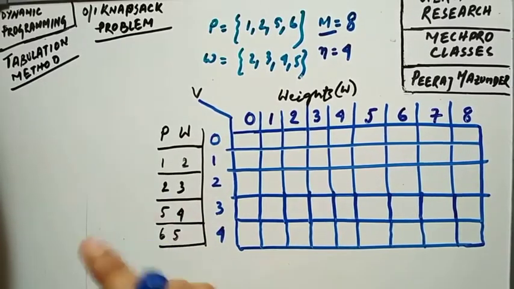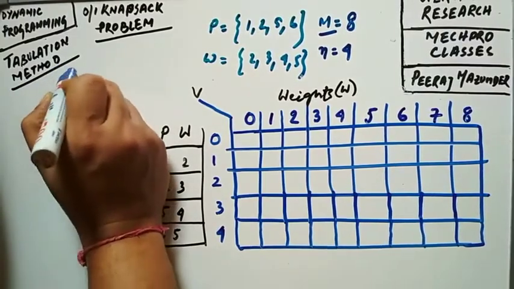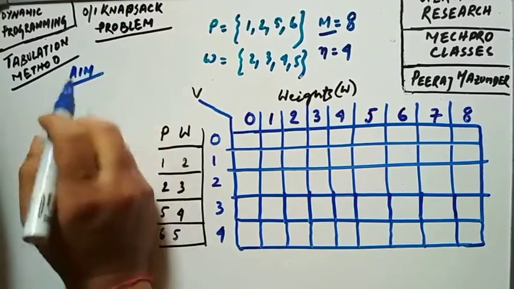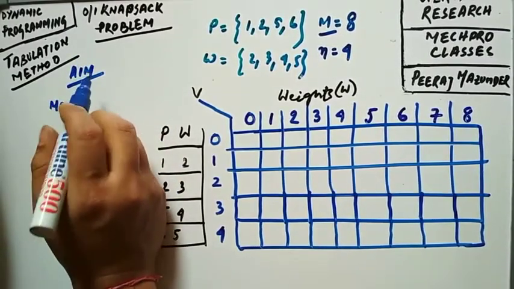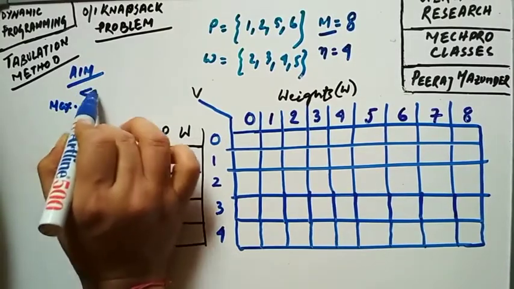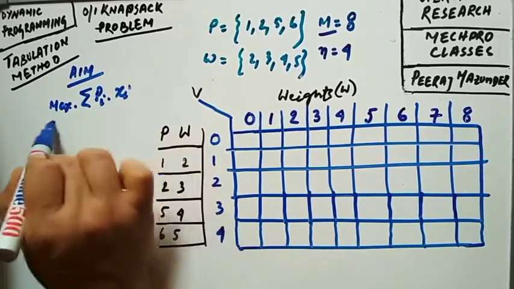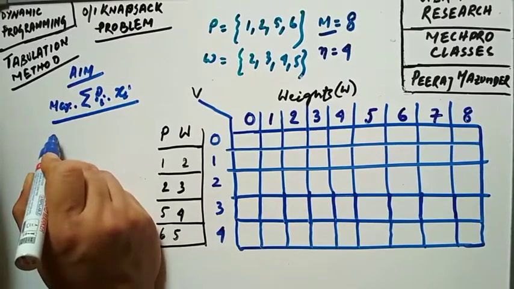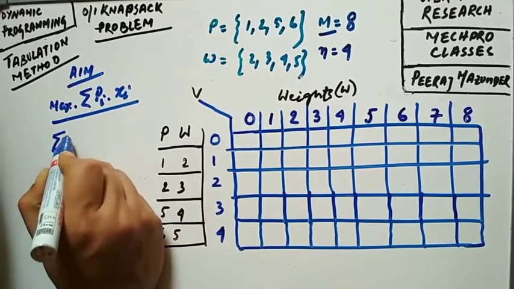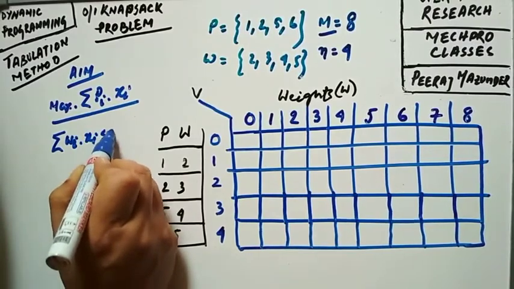Now what is our main aim over here? Our aim is to maximize; this is a maximization problem, so we have to maximize the profit. I can write it as the summation of pi into xi. Subject to the summation of weight into xi being less than or equal to m.